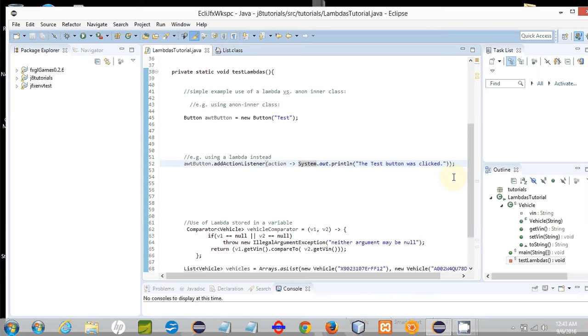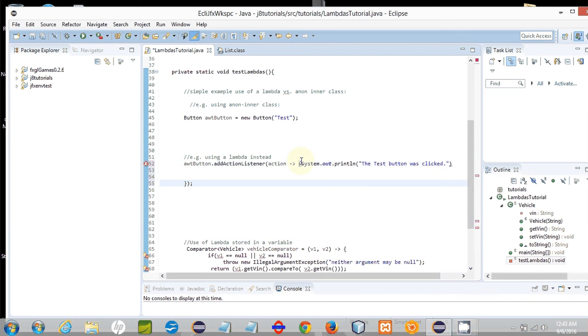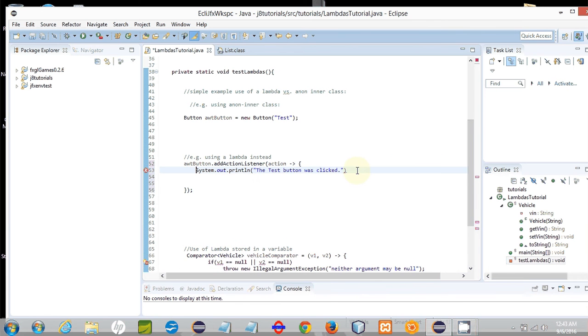Now, what if we did not just want to execute one line of code? What if whenever an action performed method was called, we wanted more than one line of code to execute? So how would we code that? I'll show you that. In that case, you do enclose your code body in curly braces. So let's do that. And you also need to start using semicolons at the ends of lines at that point. So you see now this looks a little bit more like a conventional function or method.